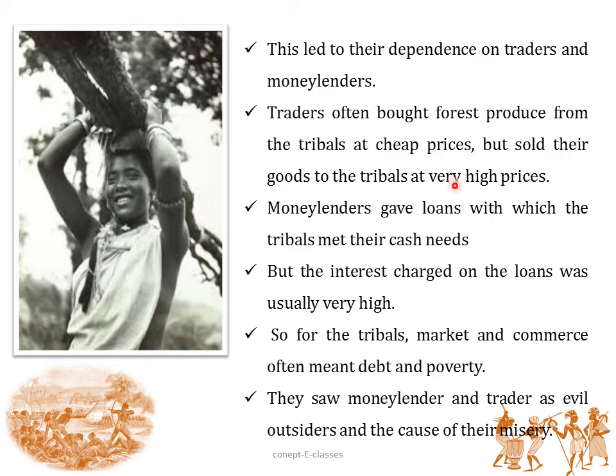As a result, what happened? The tribals had to take loans from these moneylenders, and the moneylenders gave such loans to the tribals at a very high interest. So for the tribals, the market and commerce often meant debt and poverty, and they saw these moneylenders and traders as evil outsiders and the cause of their misery.